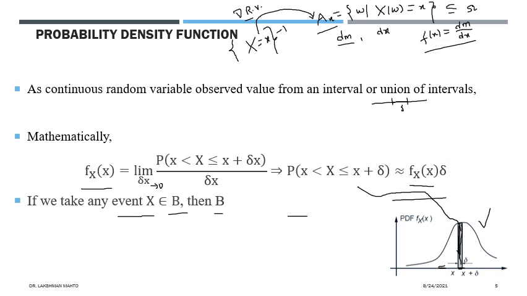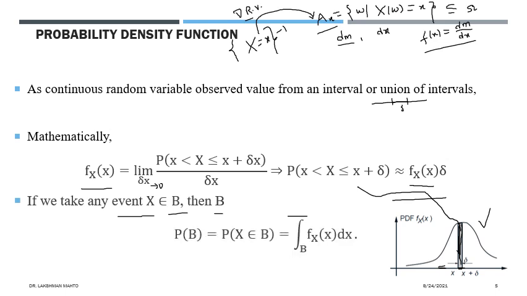This b can't be a single real number. I will explain why. Suppose b is a single number, then it would be meaningless to talk about it, because in that case the density for that event would be zero. If density is zero, it is meaningless to talk about. Why would we bother about zero density? So that is where that situation comes in.